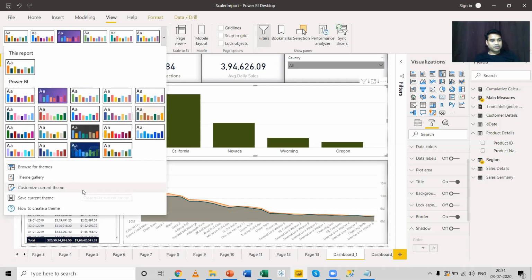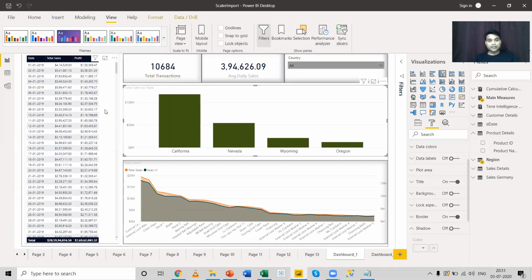You can bring a custom theme by browsing over here. Power BI desktop always selects a .json format theme. If you want to get a user-defined theme or a custom theme, the theme should be in a .json format. You can click on the theme gallery and explore it. There are a lot of themes that are available freely on the internet, and you can bring those themes over here and use them in your dashboard.